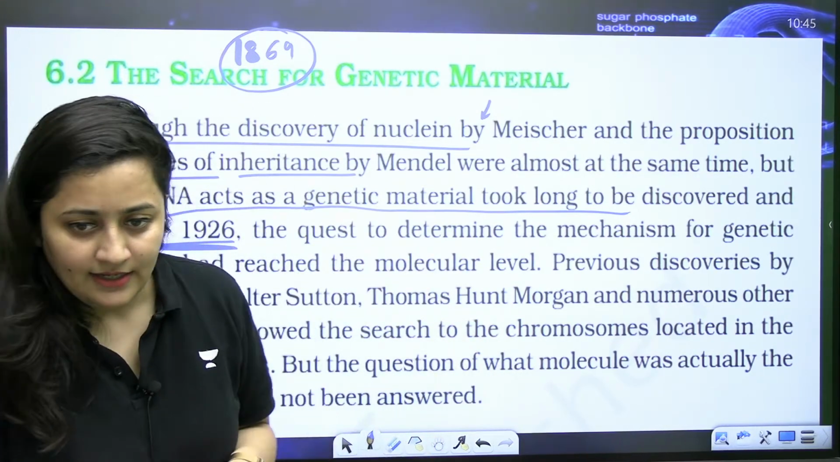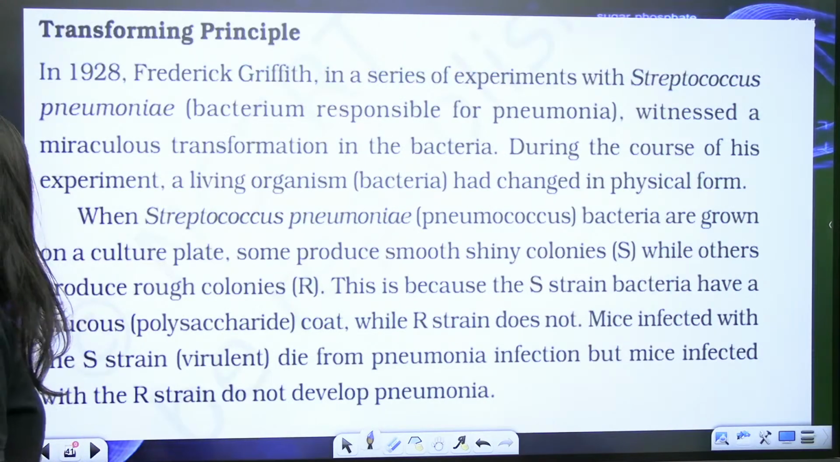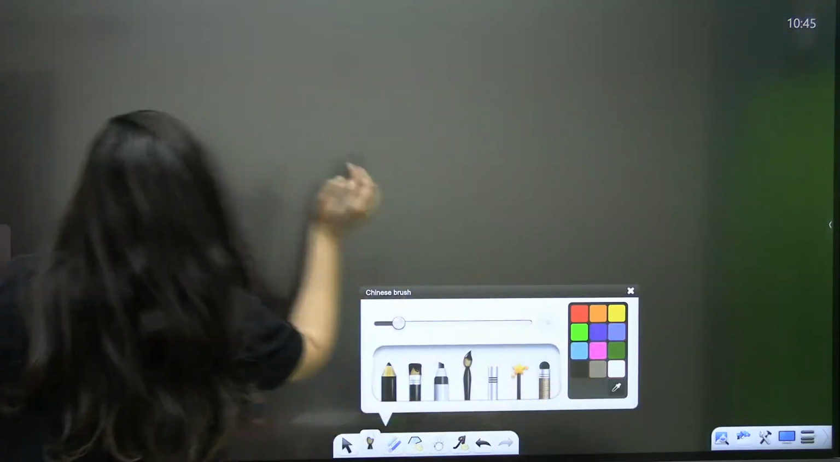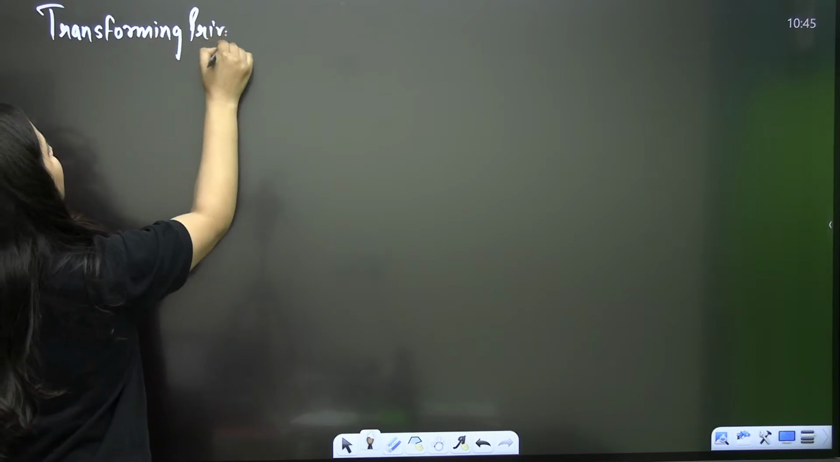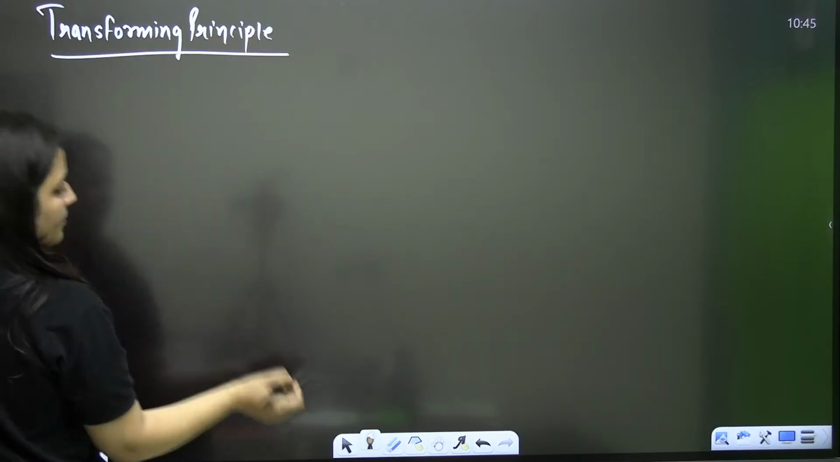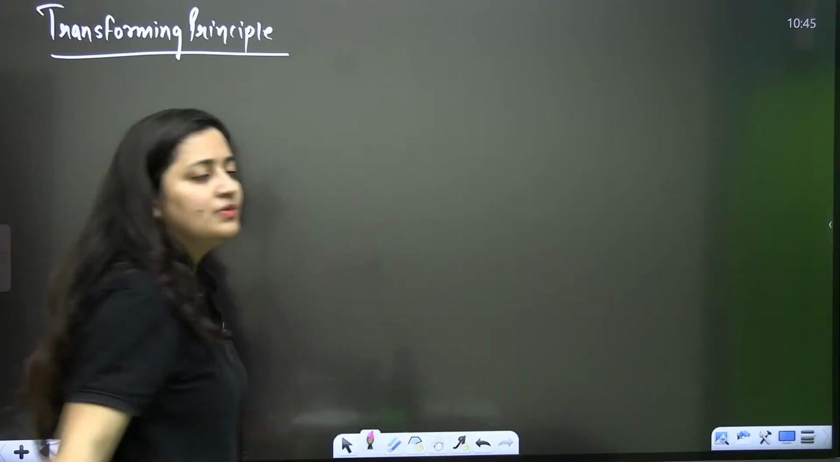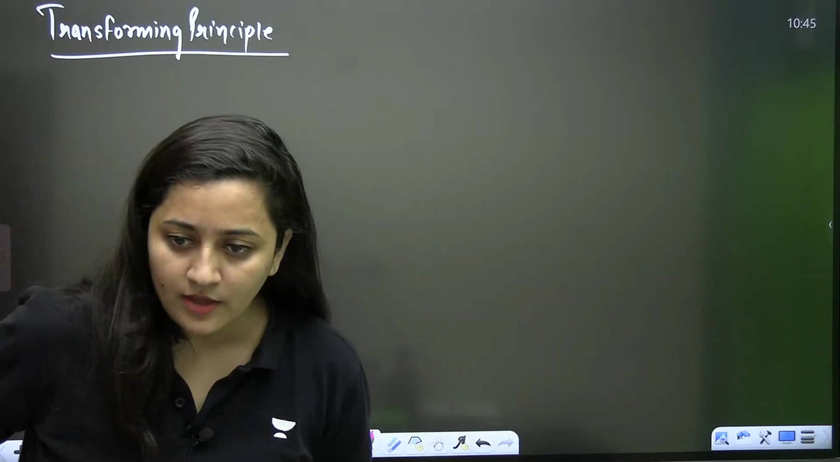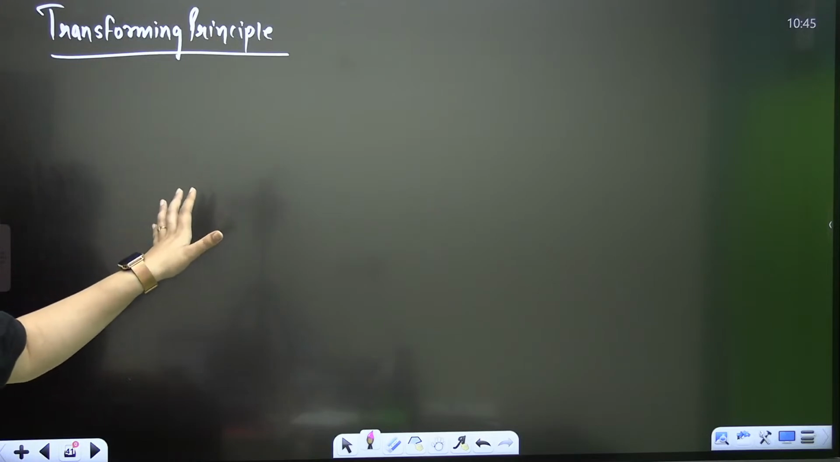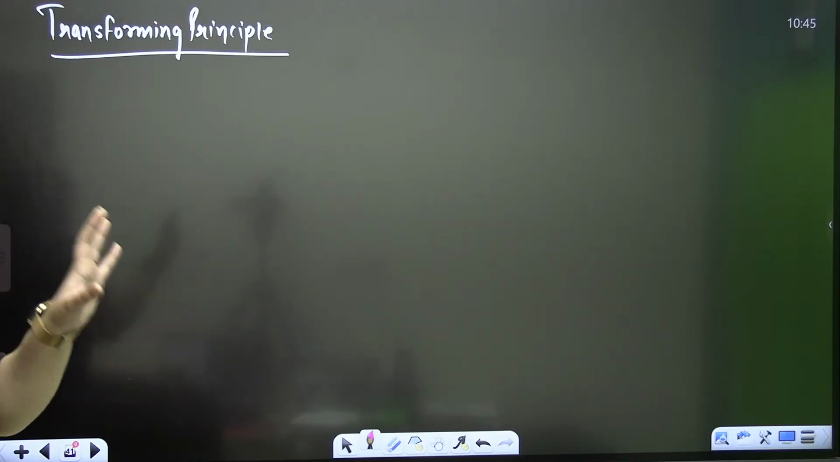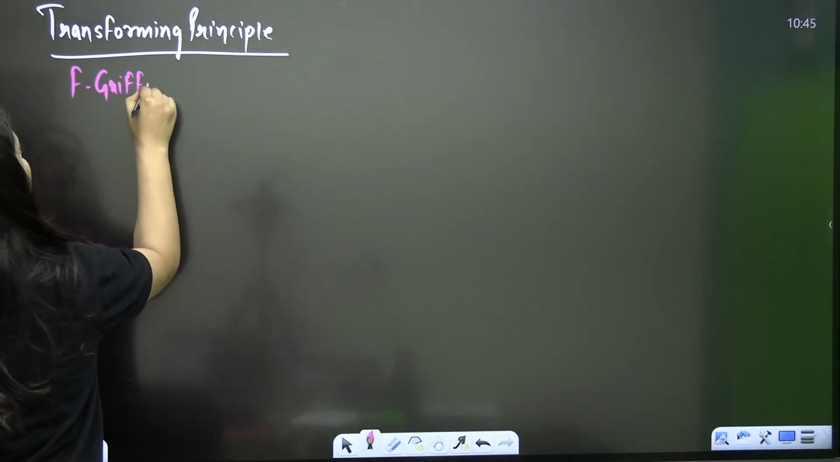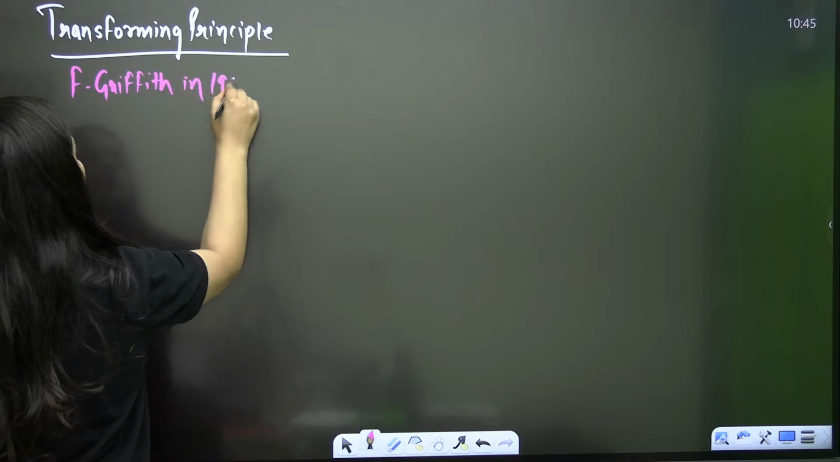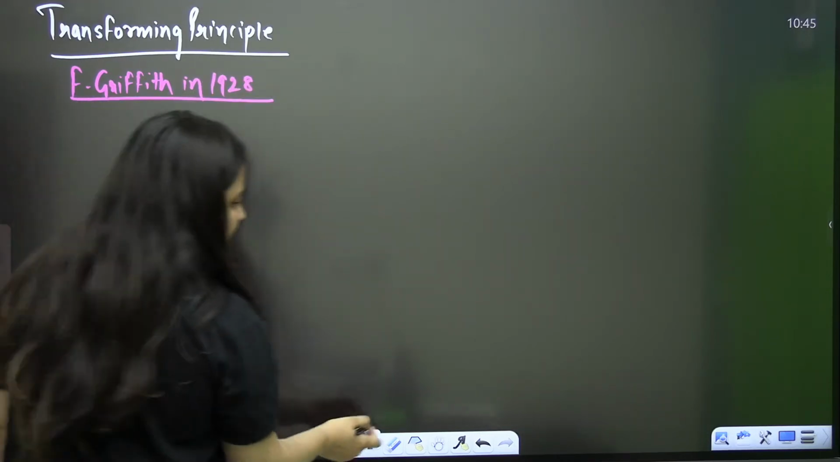Done. So now we need to talk about the transforming principle first. You should know the scientist's name as well. So what are we going to cover today? The transforming principle. The transforming principle was given by Griffith. Who gave this principle? It was given by Frederick Griffith in 1928.